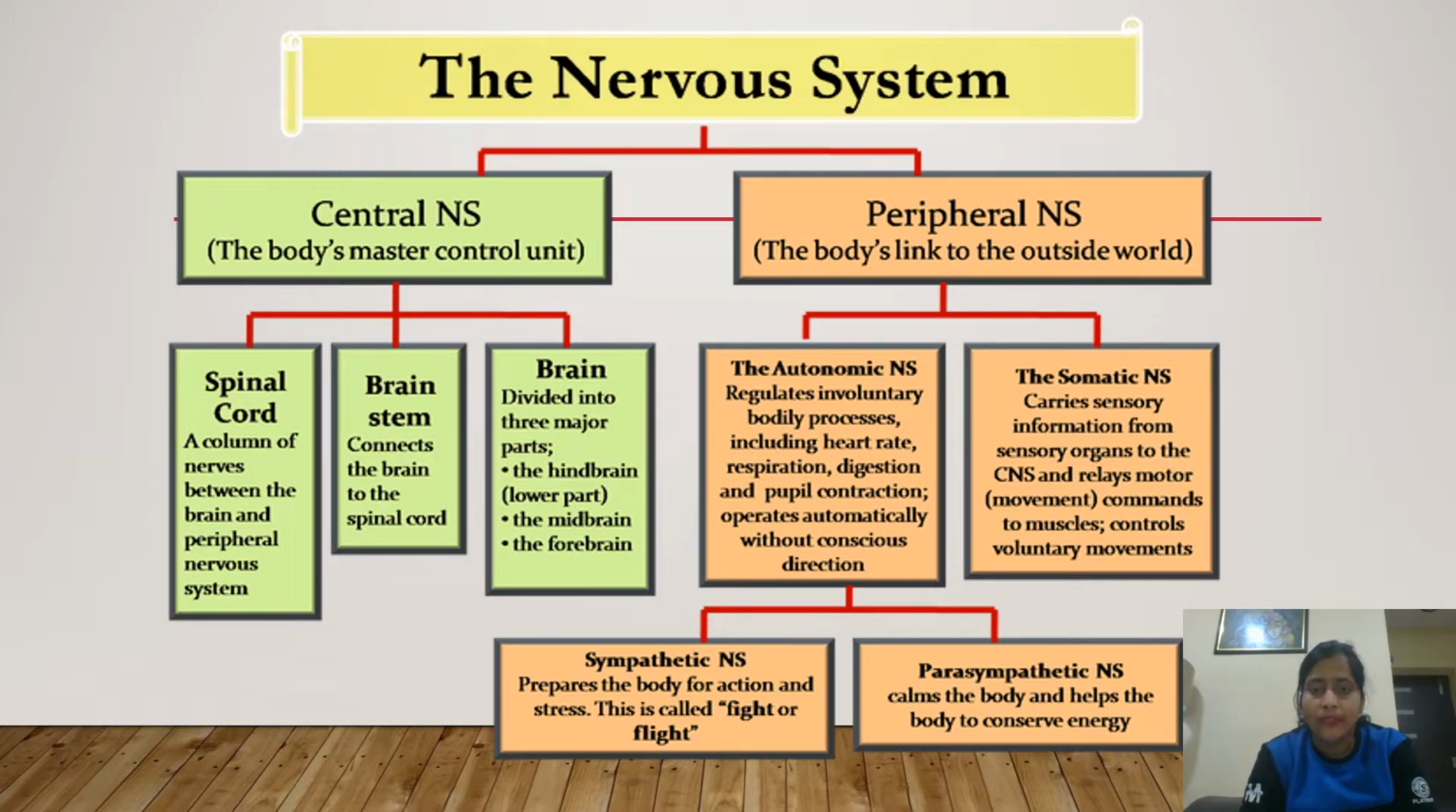So, the autonomic nervous system regulates involuntary bodily processes like heart rate, breathing, digestion, and pupil contraction, involuntary movements which we can't control directly. And the somatic nervous system carries information from sensory organs to the central nervous system, and then relays motor or movement commands to muscles and controls voluntary movements.